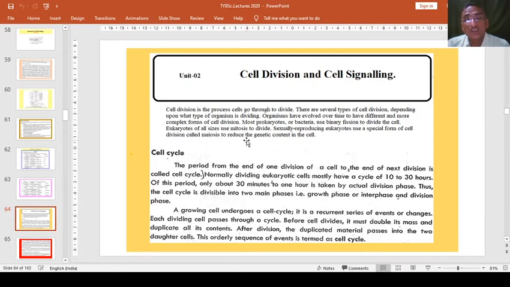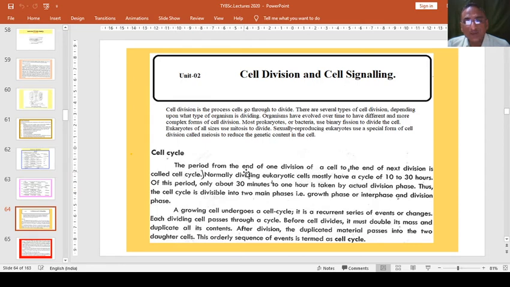So how does cell division work, and how is cell signaling given from one cell to another, or inside the cell for its activities? We will see one by one. First of all, we will see the cell cycle. What is the cell cycle?